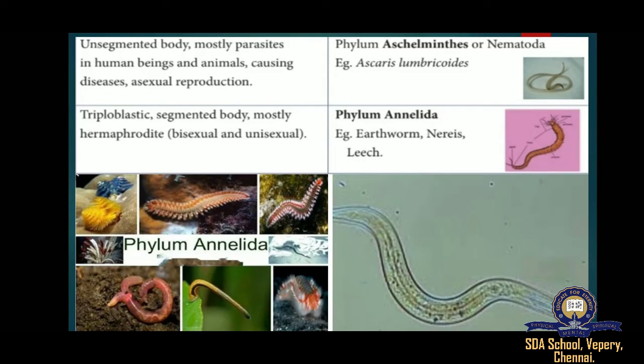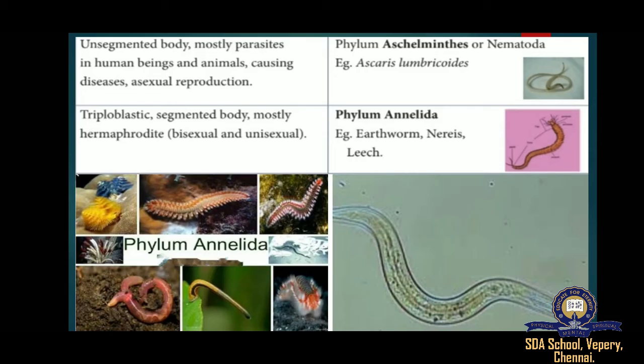Next one, Phylum Annelida. Having over 70,000 species, Phylum Annelida is a large phylum. Annelids are also known as ringworms or segmented worms. They exist in various environments including marine water, fresh water and also in moist terrestrial areas. The size of the annelid can range from a few millimeters to an amazing 3 meters in length.